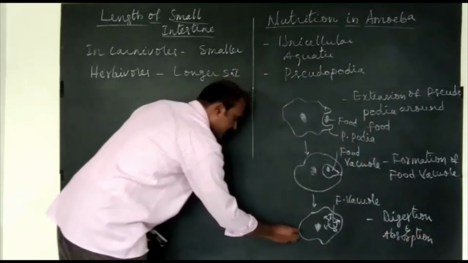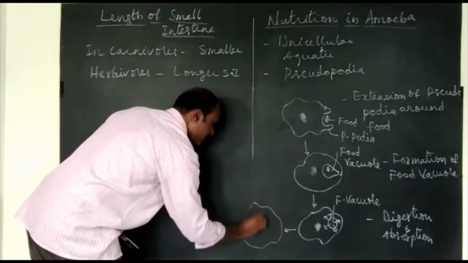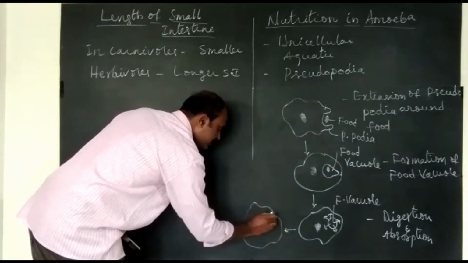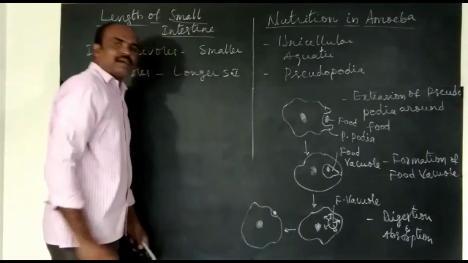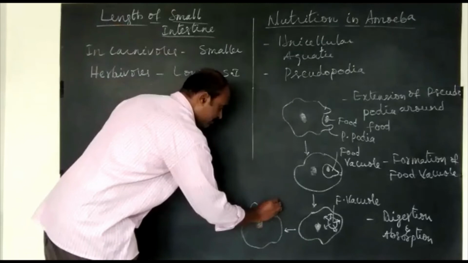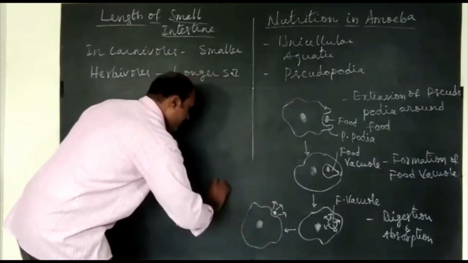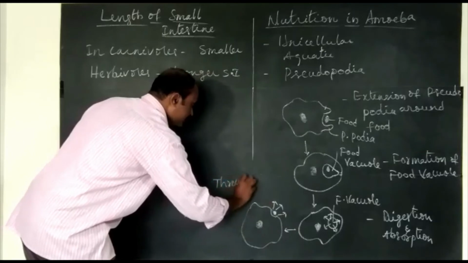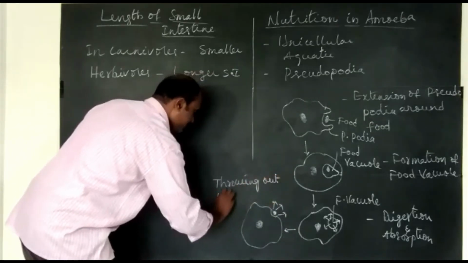And in the next stage, here it is nucleus, it is excretory material, undigested waste material, it is thrown outside. So throwing out waste materials.